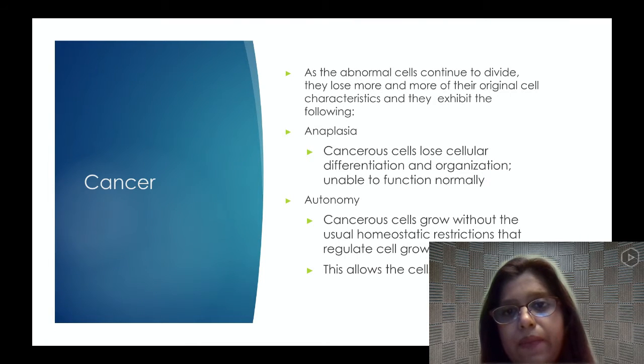So as abnormal cells continue to divide, they lose more and more of their original cell characteristics, and they exhibit the following. Anaplasia. What is anaplasia? Cancer cells lose differentiation and organization and are unable to form normally. So meaning they're not normal. They're just losing what's inside them and they're just proliferating. Autonomy. Cancer cells grow without the usual homeostatic restrictions that regulate cell growth, and this allows the cells to form a tumor.